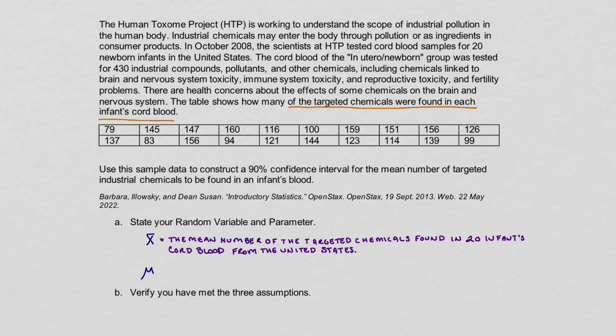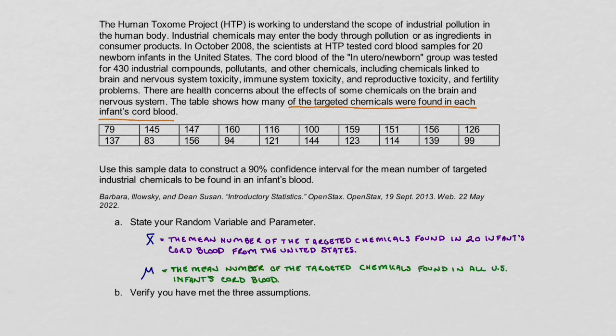Now, if we've been pretty careful and deliberate with how we were presenting our description for our sample mean, we basically just have a small edit to make to it in order for it to suddenly be describing the parameter. So instead of specifically 20 infants' cord blood samples, we are going to go ahead and look at all of them. So we really can use what we've written, and we're just going to do that slight edit to get the following.